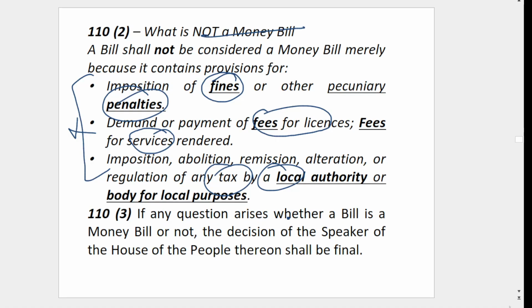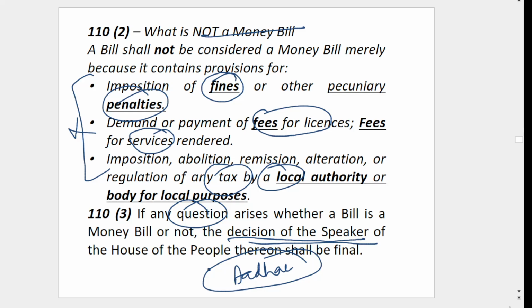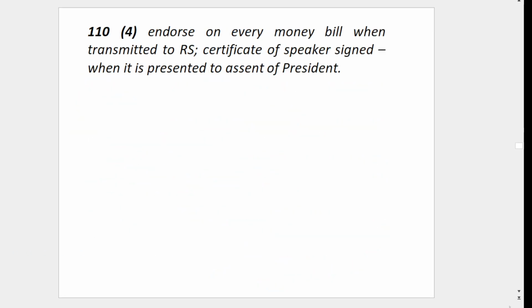Then, if any question arises whether it is a money bill or not, the decision of the Speaker is final. For example, Aadhaar is not at all related to a money bill, but the government passed it as a money bill. Who will decide whether a bill is a money bill or not? The Speaker. This is an important question. That is the Speaker, and his decision is final also. Nobody can question it, even the court.